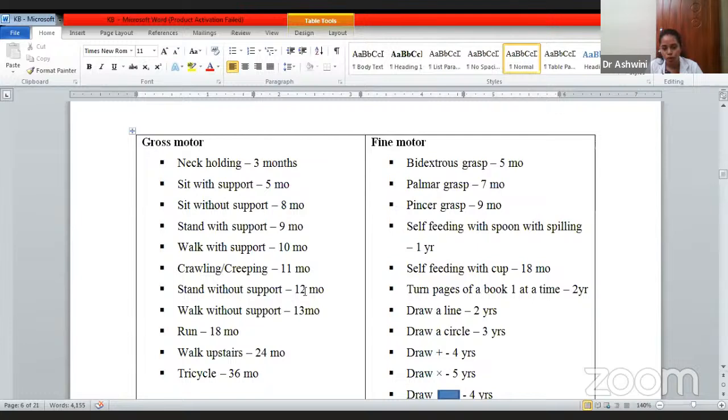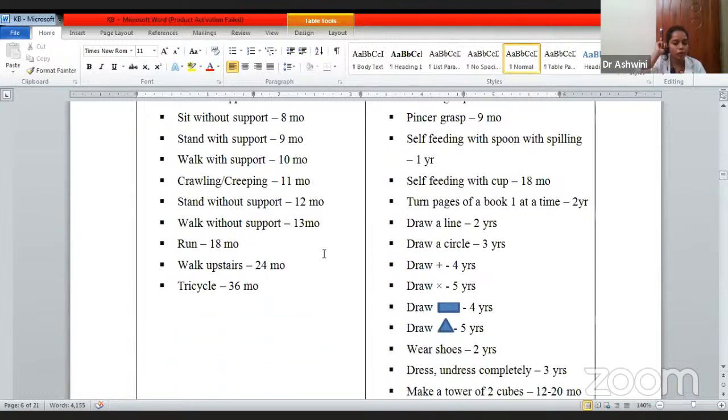Standing without support, 12th month. Walking without support, 13th month. Then running by the 18th month, even walking upstairs. Climbing down the stairs is also a milestone. By completion of 2 years, the child should be able to ride a tricycle by the 36th month.